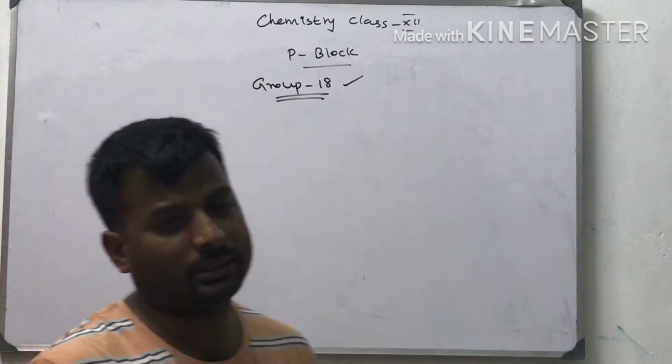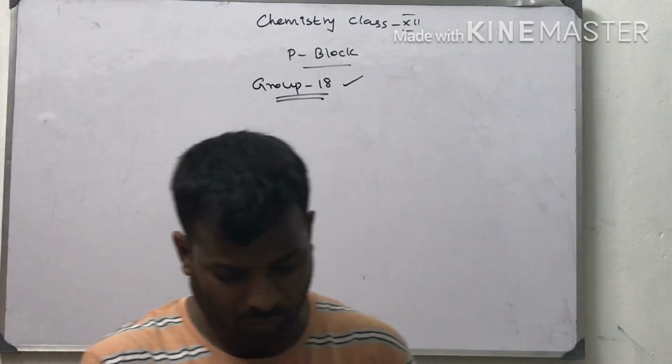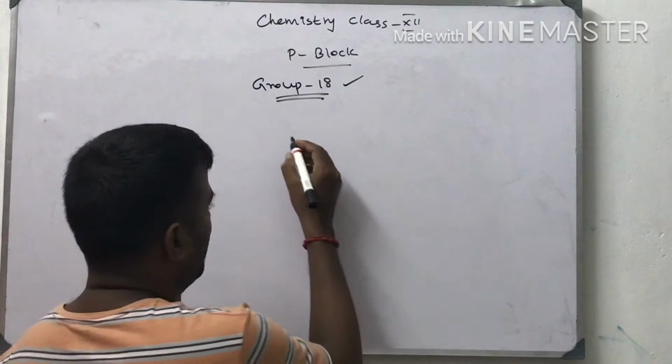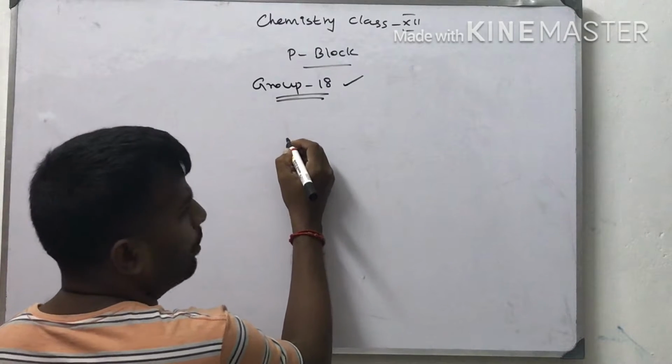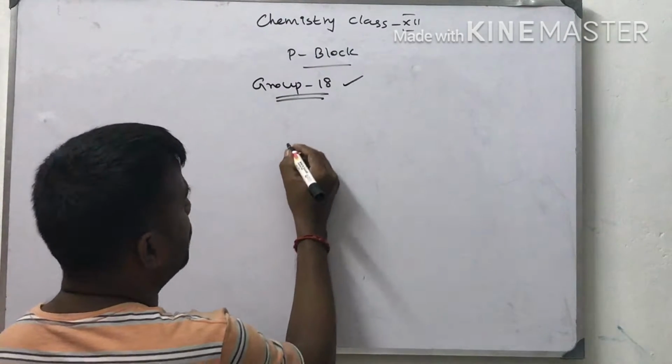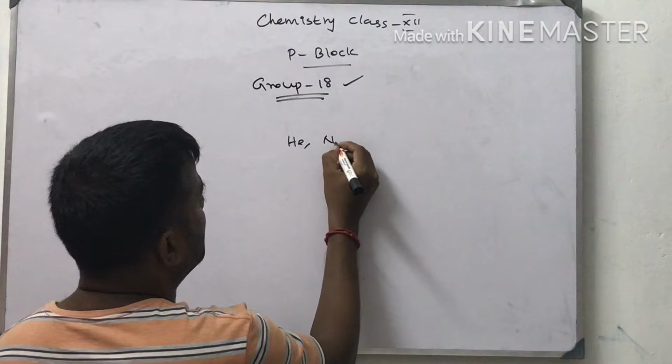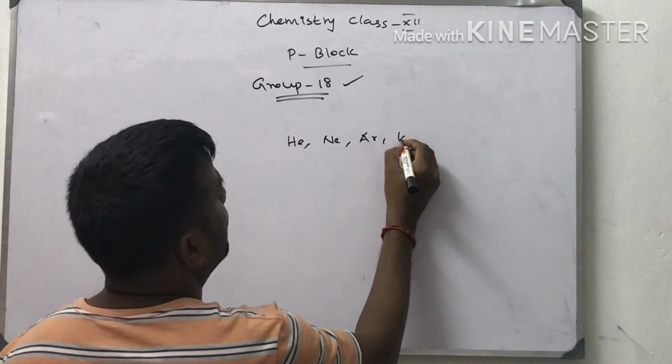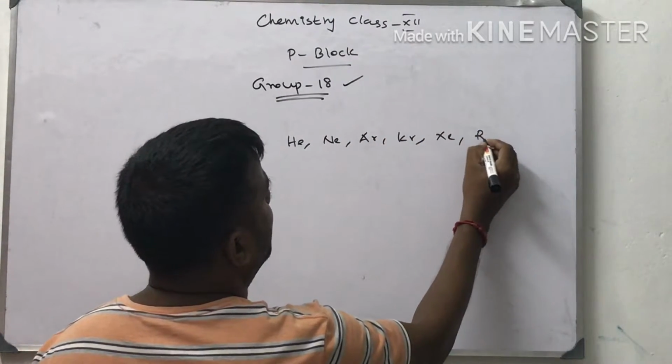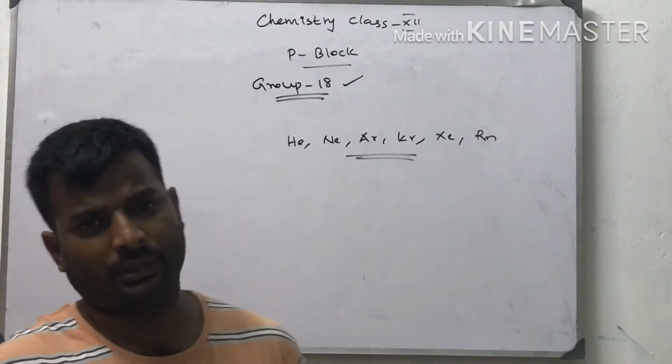Today we are going to start with chemistry class 12B plus, group 18: physical properties, occurrence and electronic configurations. Now I am going to tell about the 18th group elements. There are 6 elements present in group 18. They are helium, neon, argon, krypton, xenon and radon.